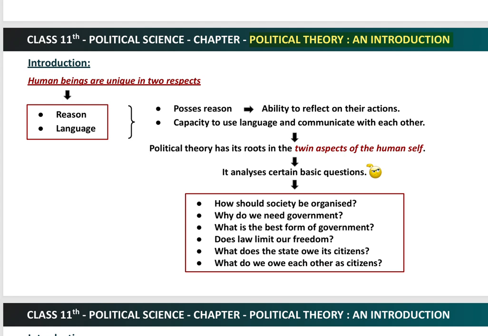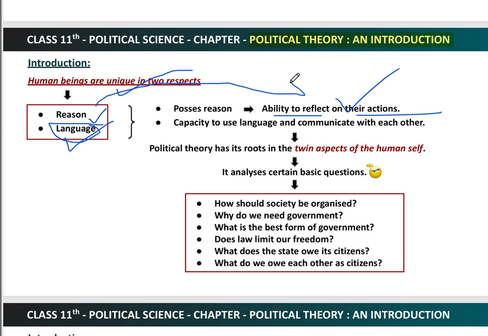So here you can see this is chapter 1, introduction, that is political theory, an introduction. Now if we talk about human beings, they are basically unique in two aspects. One, human beings have reason or wisdom, and secondly, they speak a language, or they communicate, I would say. So human beings have the ability to take decisions, and in these decisions, the reason or wisdom of the individual is reflected.